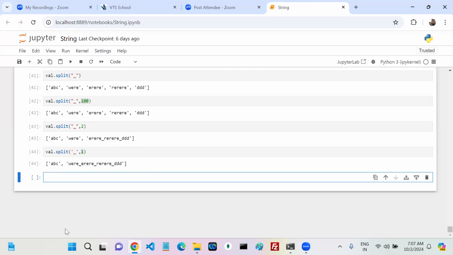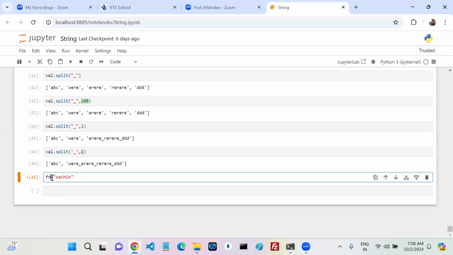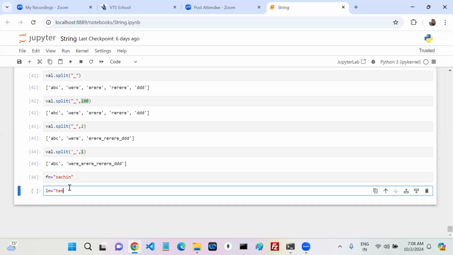The next one is, if you want to concat the values, how can we concat in general? For example, I have a name, Sachin. This one you can call the first name. The next one is the last name: LN equals Tendulkar.